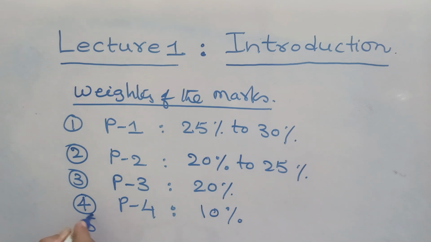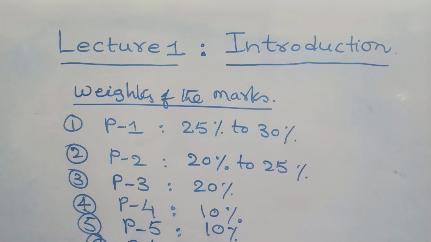And part 5 is thermodynamics and kinetic theory of gases. Again, it weighs roughly another 10%. And the sixth one is oscillations and waves, part 6.